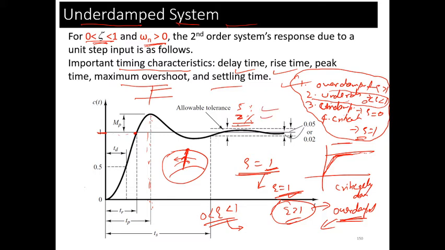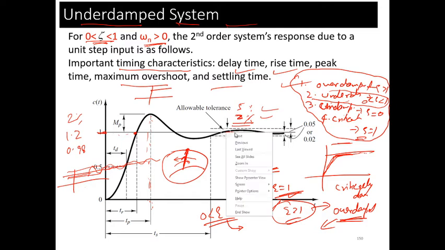So what is the tolerance value? Let's say this is 1. If you take 2%, the band is 1.02 and 0.98. If your response lies between 0.98 and 1, it means it is settled, because generally it is not possible to track exactly the set point of 1.